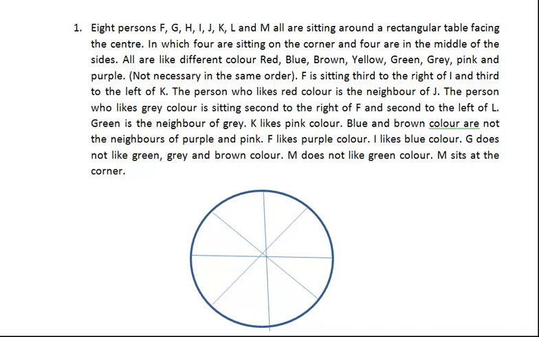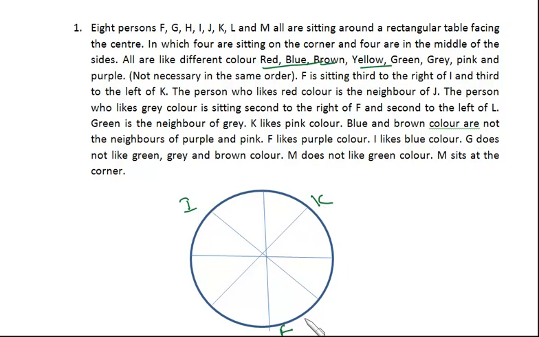Okay, now all like different colors: red, blue, green, white, yellow. Some 8 colors are there. Now we start the arrangement. F is sitting third to the right of I. Since all of them are facing the center and F is sitting third to the right of I, suppose I make F sit over here. So F is third to the right of I. That means I has to be here. Okay, and F is sitting third to the right of I and third to the left of K. So third to the left of K, that means K has to be here. Okay, so this will be third to the left of K.